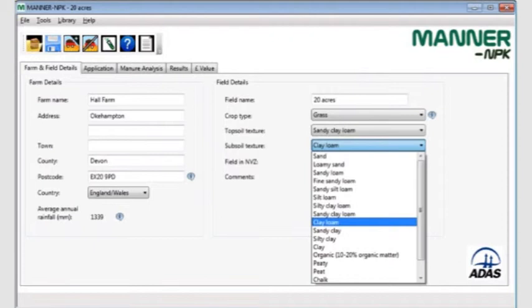MANNER calculates manure nitrogen leaching using a postcode-specific climate database. Once a postcode has been entered here in the Farmer Field Details tab, the MANNER climate model accesses the climate database for that location and calculates monthly values of rainfall, evapotranspiration and drainage. The climate model also calculates the average rainfall between the manure application date and the end of soil drainage. These are shown in the Application tab and can be edited in an unusually wet or dry year. In MANNER, the user can also select the topsoil and subsoil texture of the field, and MANNER then takes into account soil hydrology when calculating nitrate leaching.